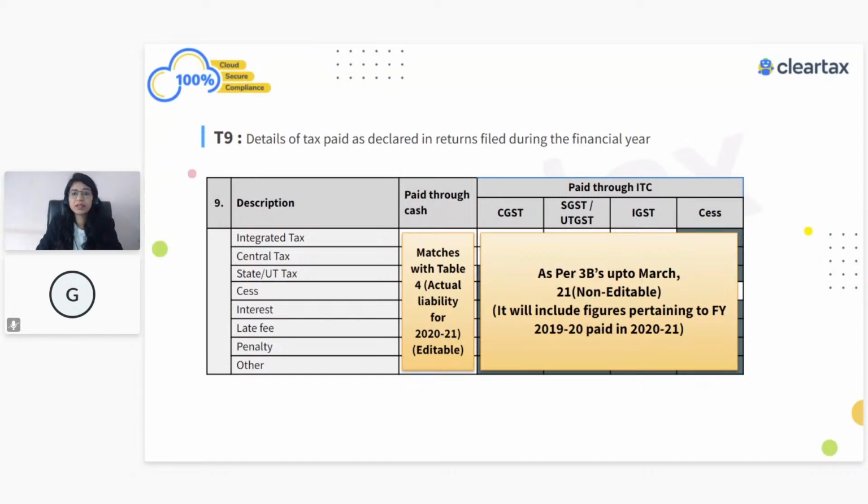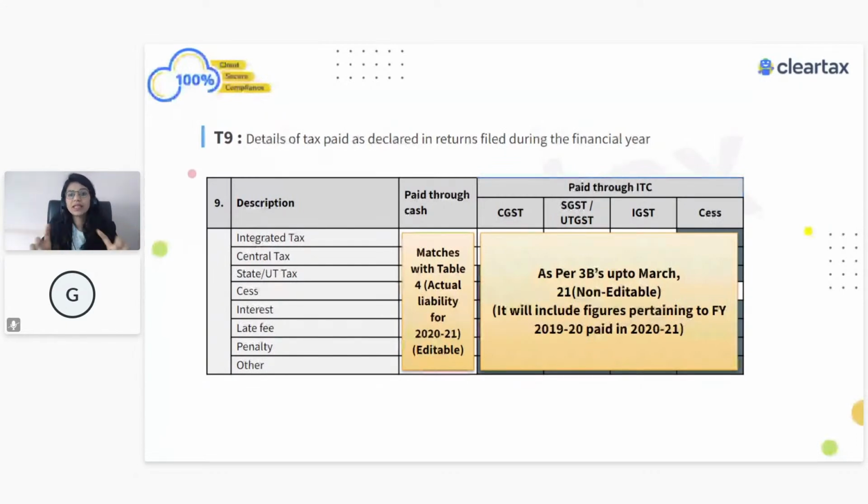Very simple reason. There was some liability which was related to the previous financial year, but you have discharged it in the current financial year, which means liability related to 1920 you discharged in 2021. In that particular case, in table number 4, you're not going to show that information. So in the tax payable part, that information will not be shown. But when it comes to the payment part, because ultimately in 3B it will be shown as a payment, that information will come over here, but that's okay.